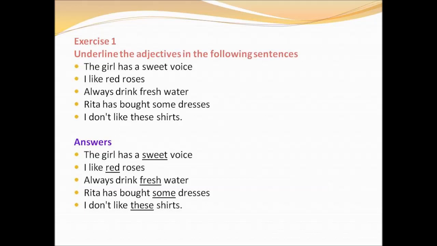Okay, children, we have studied about the 8 types of adjectives. And now let us move on to the exercise. Exercise 1, underline the adjectives in the sentence. First sentence, the girl has a sweet voice. Which is the adjective here? Yes, it is sweet. Second one, I like red roses. Here, red is the adjective.